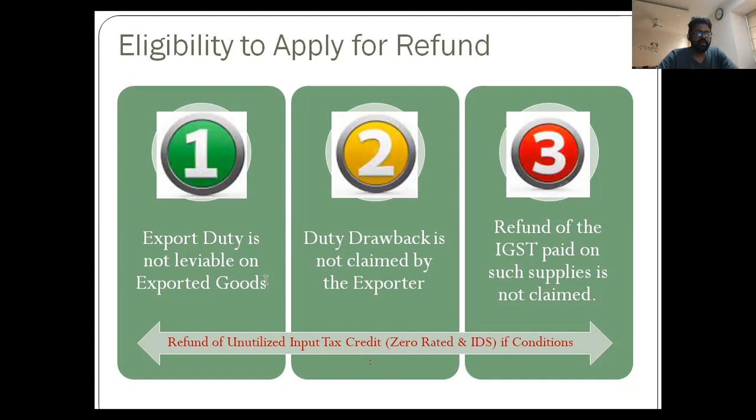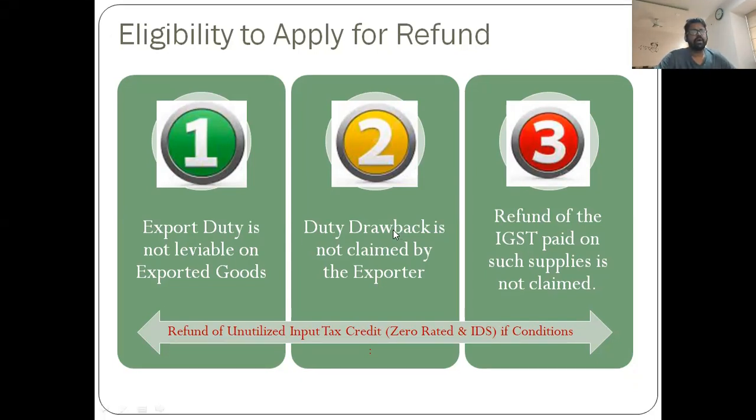And thirdly, refund of the IGST paid on such supplies is not claimed, because the government doesn't want you to claim both benefits from the input side as well as from the output side. Either you claim it through the output side when you pay the IGST, or you claim it from the input side, you don't pay the IGST and claim the ITC. So these are the three restrictions if you have to claim the refund of unutilized input tax credit of zero rated and inverted duty structure conditions.